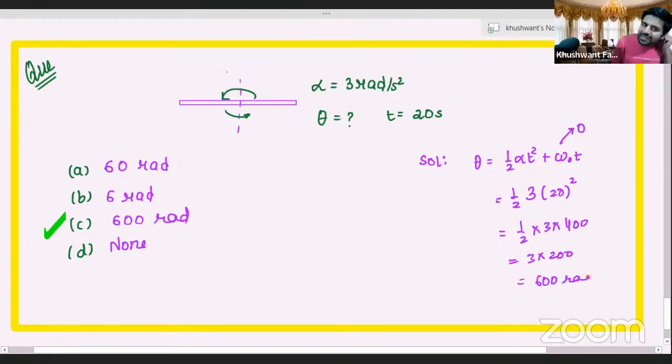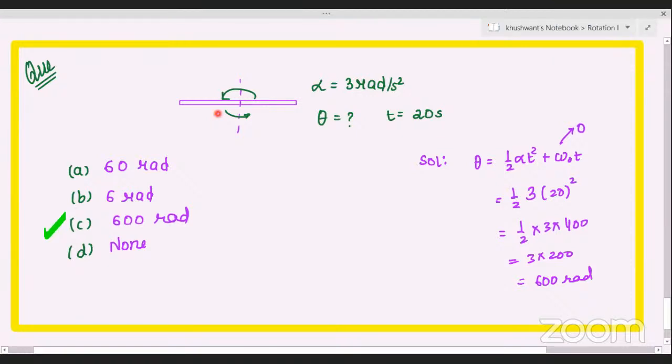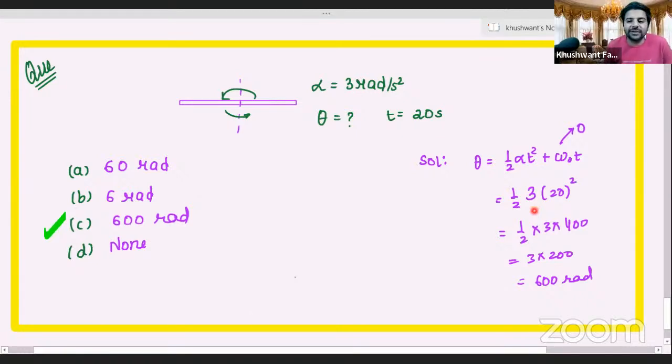Initial velocity is 0 because no velocity is given at the start. Hi Rutik, welcome to the session. I hope this logic is clear to everybody. It is simple substitution, and we calculated the angle in radians. Now how many of you are clear? Ridhima is clear, so is Anshul. Please raise your hands. Ronit, Vasu, Aryan, if this is clear, a quick raise of hands.